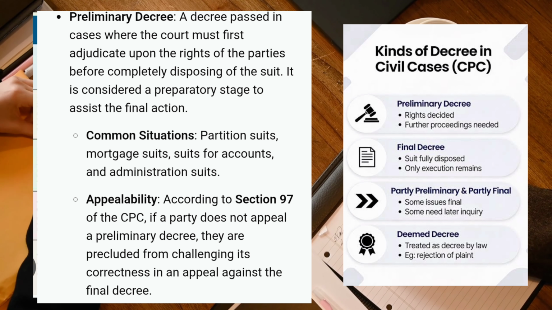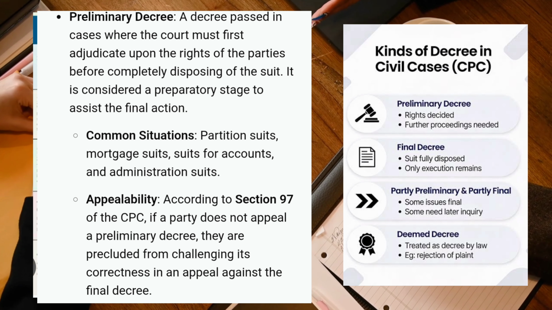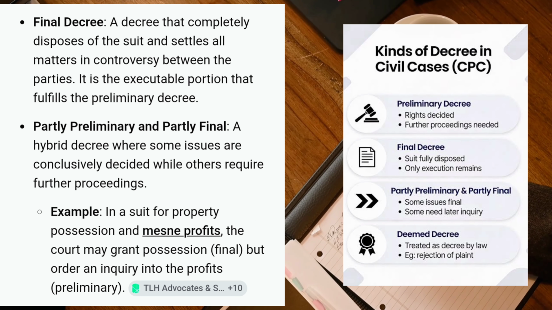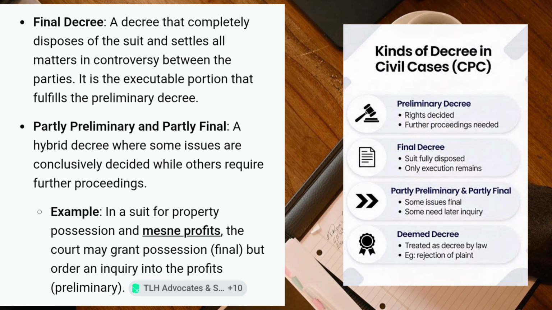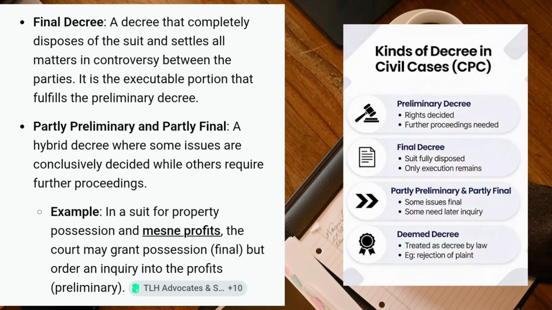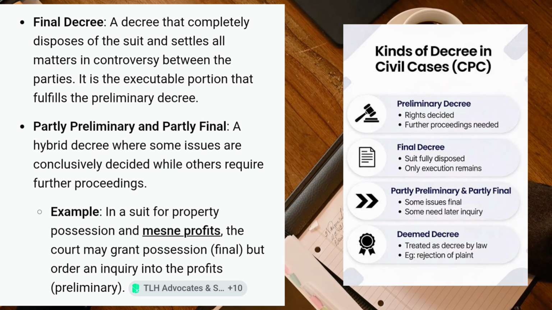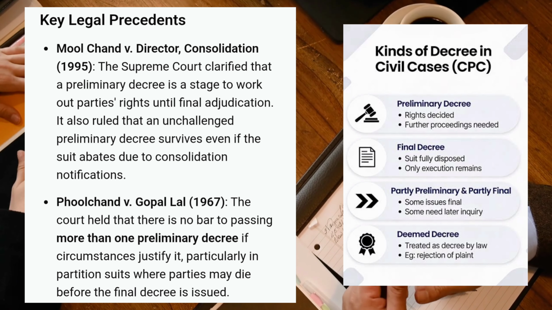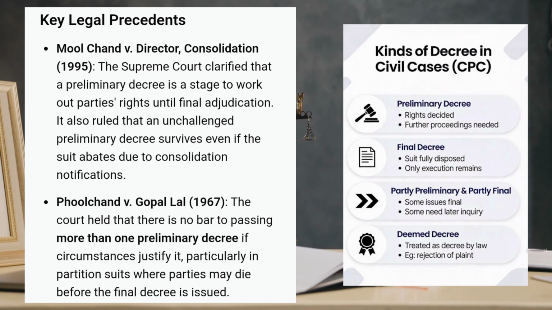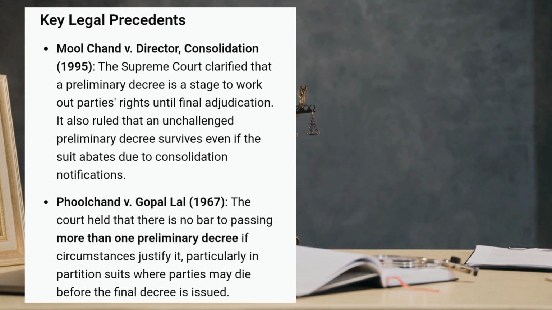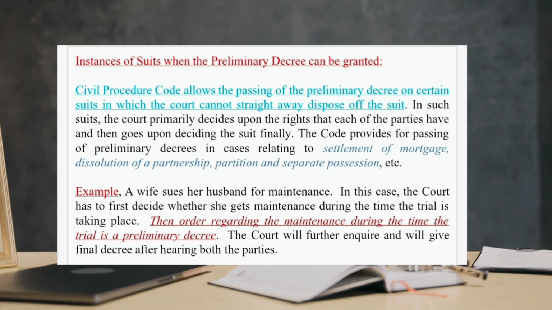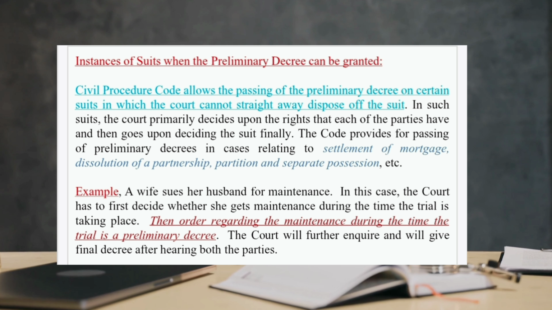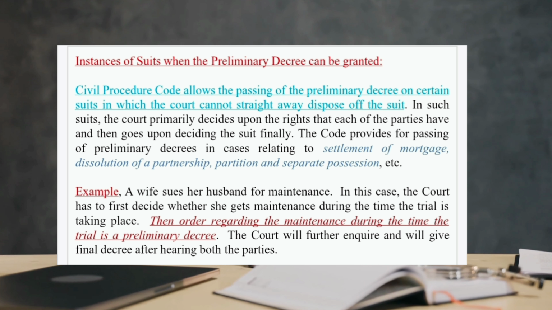Okay, a decree can be partly preliminary and partly final when one part of the decree is final and the other part is temporary. In a suit for possession of immovable property, where the court passes a decree for possession of the property and directs an inquiry into the mesne profits, the former part of the decree, the possession one, is final, and the latter part, which calculates the mesne profits, is preliminary. It means the adjudication continues. The final decree is passed after the preliminary decree has already been passed.